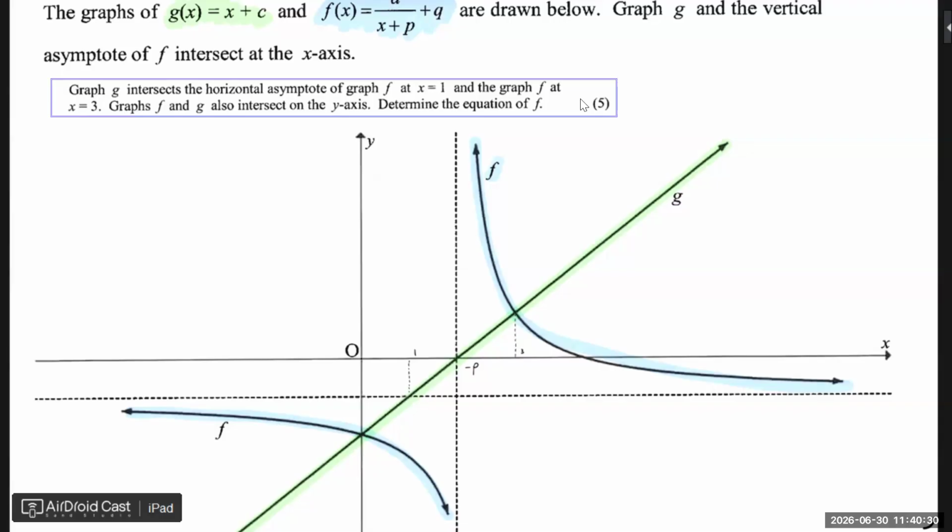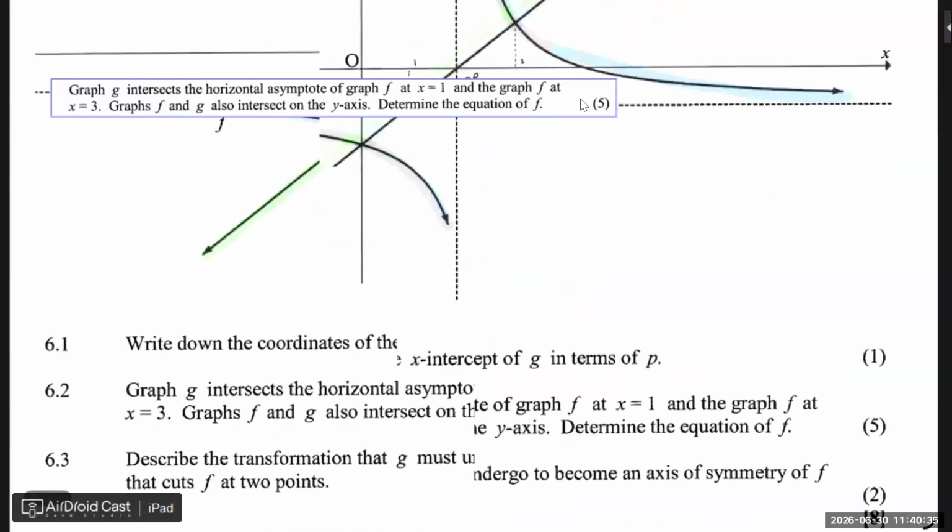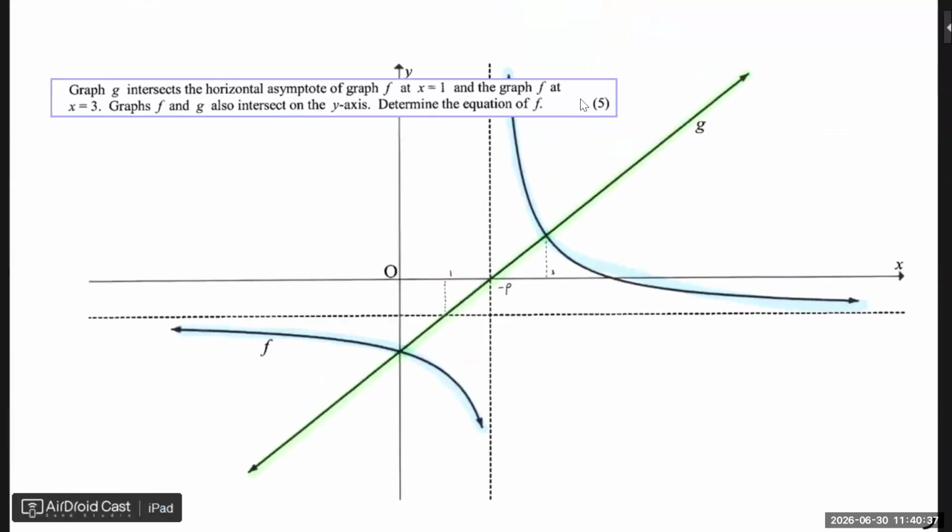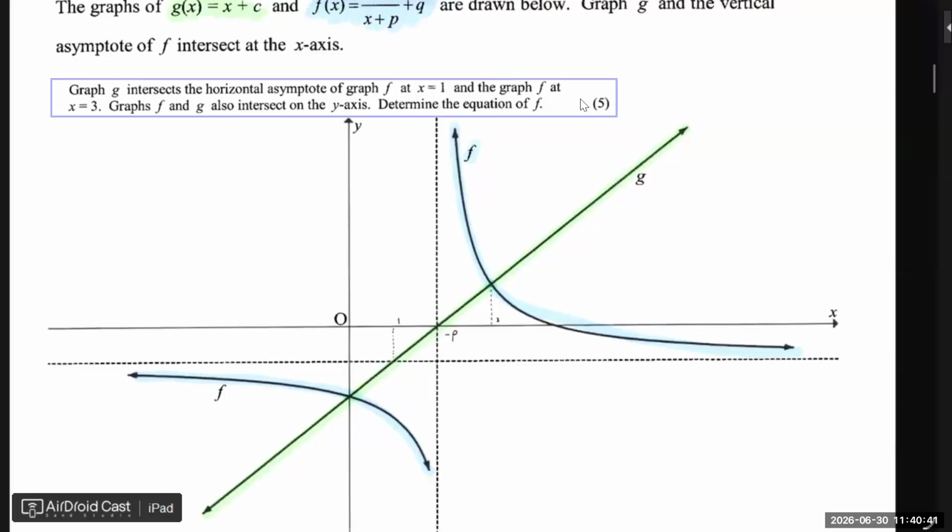The vertical asymptote. Yes, you're thinking in the right direction, 100%. But how are we going to get the green line's equation? We only know where they intersect.